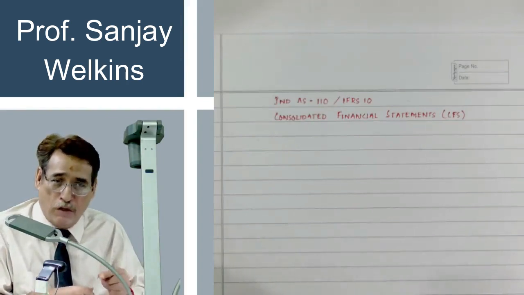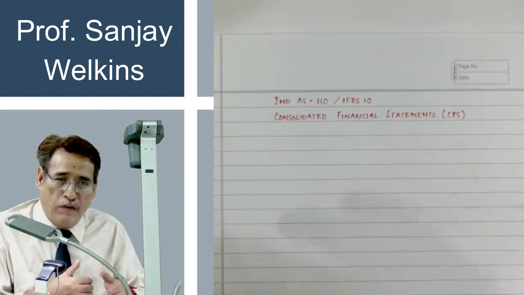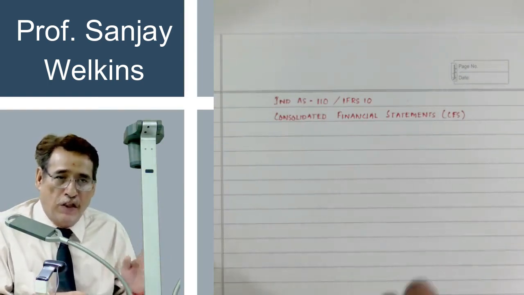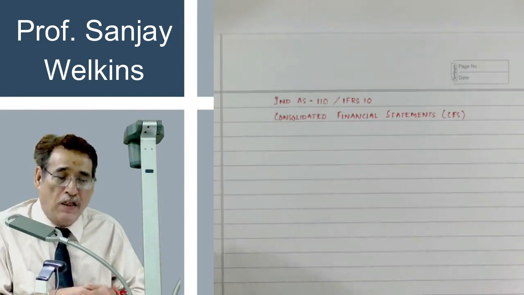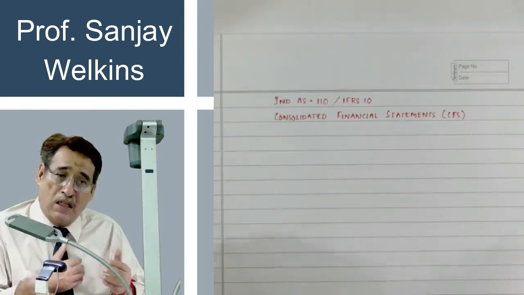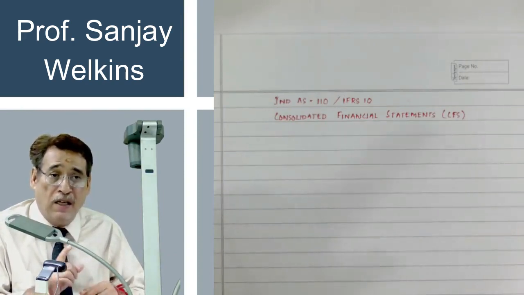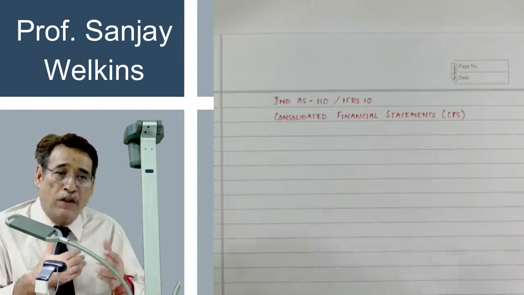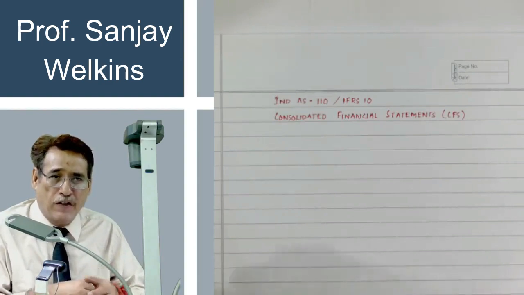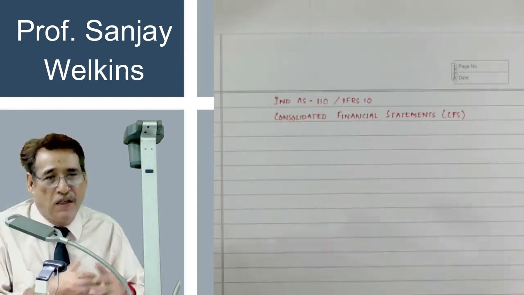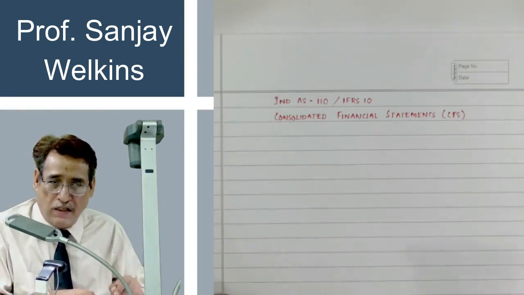For example, if I have 25% stake in a particular entity, that is, I have invested in 25% of the share capital of another entity, then the other entity will be my associate. It cannot be my subsidiary. In this case also, I will have to prepare the consolidated financial statement, but Ind AS 110 will not apply, because I do not have control of the other enterprise. If I have a stake of more than 50%, then that entity will be in my control, and Ind AS 110 will apply.